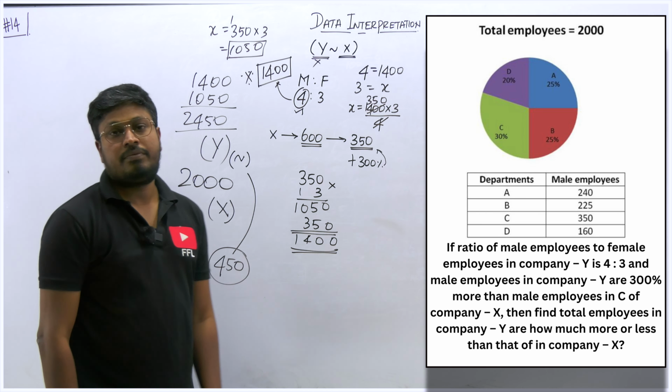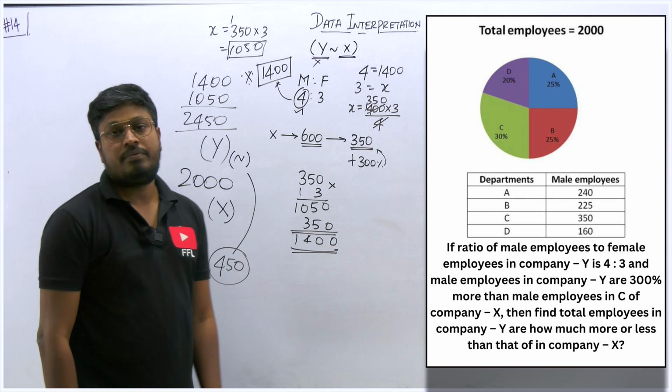Do not forget it. In many of my DI videos, in the initial introduction of DI videos, I have told this. There is a difference between more and without more. In the percentage topic also, even recently I have posted one video, I think on profit and loss. In profit and loss also I have told this: 50% more profit or 50% profit. There is a difference, right? If I get only 50% profit or 50% more profit, both answers may vary. So do not forget that the word more is most important here, right? So the answer for question number 2, 450, is the difference.